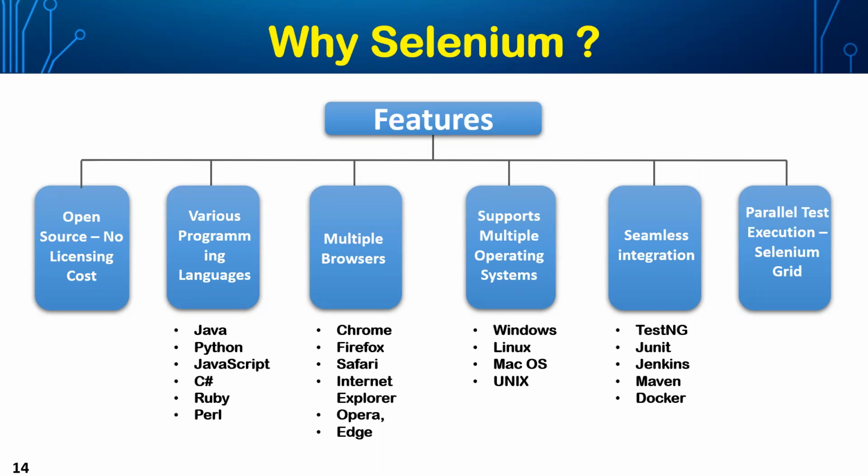It is a huge licensing cost that we need to pay. If you are interested, you can search Google for the licensing cost of UFT, if we consider 10 licenses to run in 10 systems simultaneously.